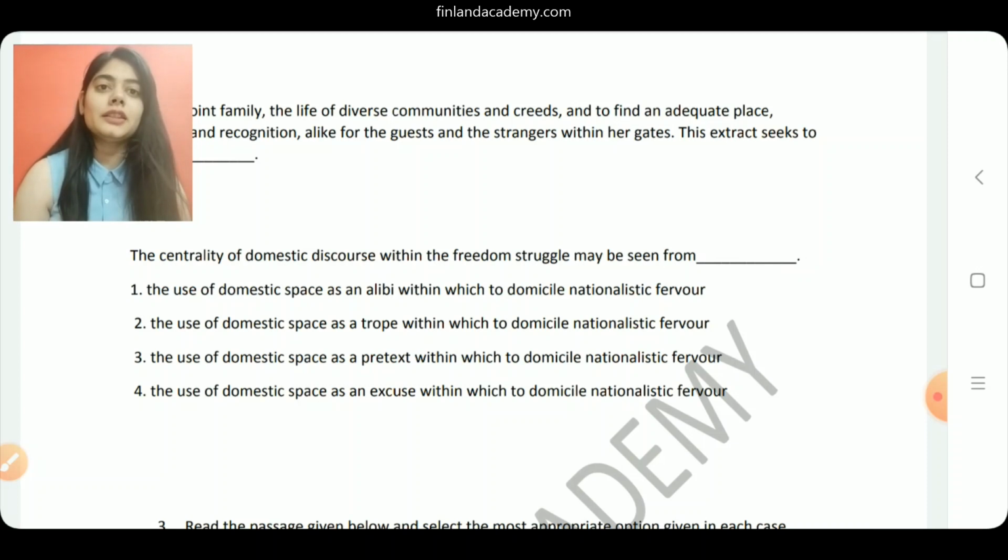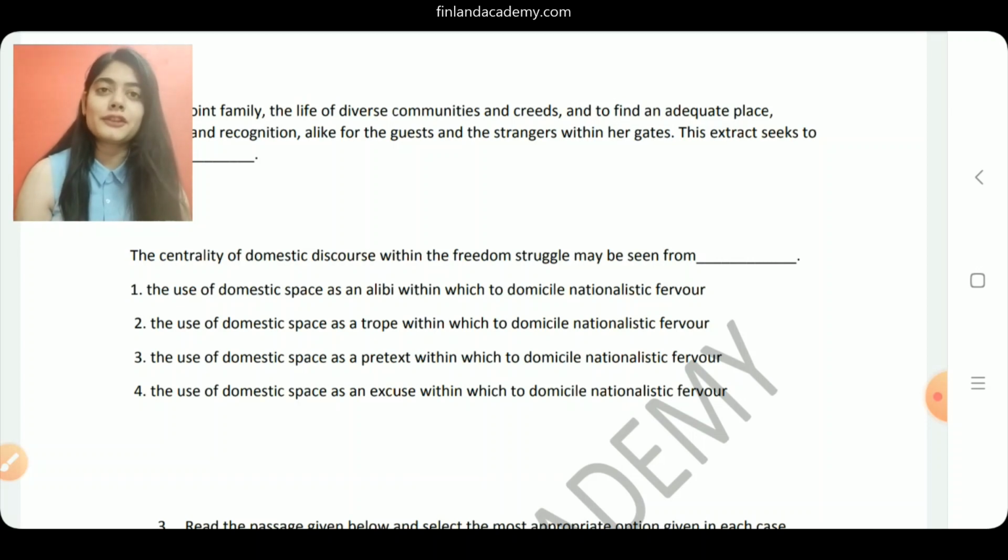Number one, the use of domestic space as an alibi within which to domicile nationalistic fervor. The use of domestic space as a trope within which to domicile nationalistic fervor. The use of domestic space as a pretext, or the use of domestic space as an excuse. So if you look at the words, alibi, then trope, then pretext, and then excuse, right?